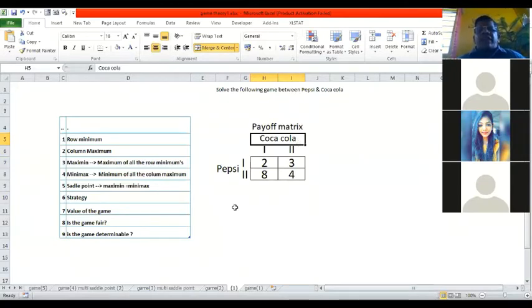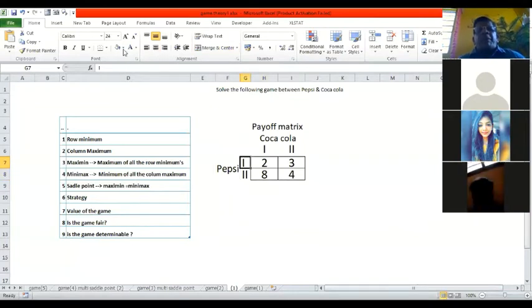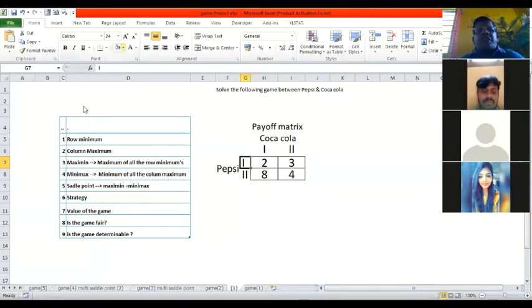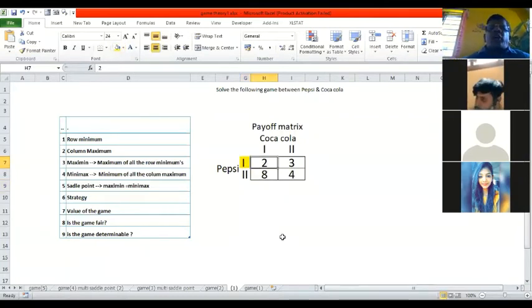If Pepsi adopts its first strategy and Coca-Cola adopts its first strategy, Pepsi will gain 2. It can be 2 units, 2 lakhs, 2%, anything. Same thing, if Pepsi adopts its first strategy and Coca-Cola adopts its second strategy, then Pepsi gains 3 units.